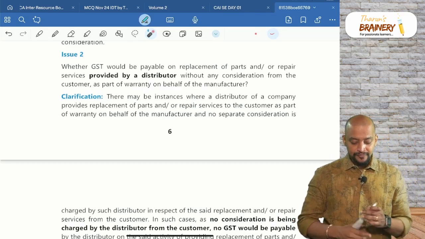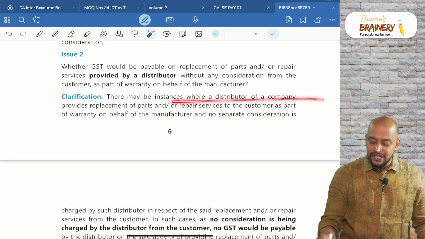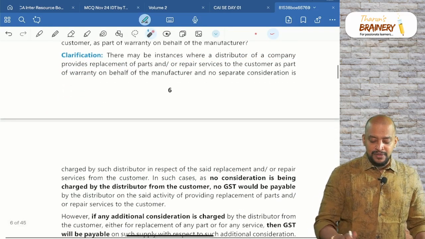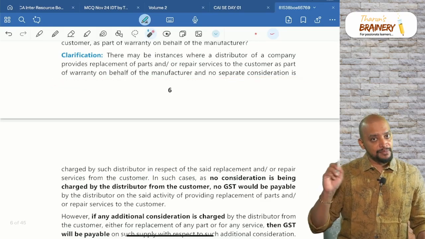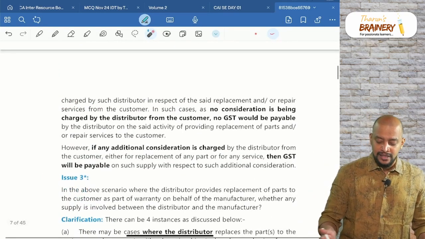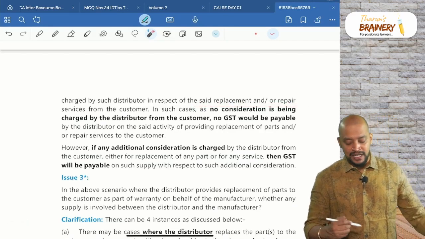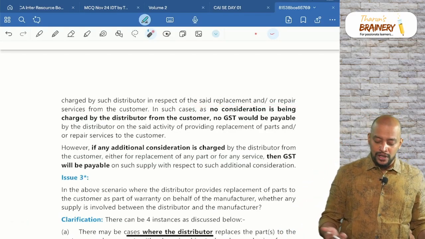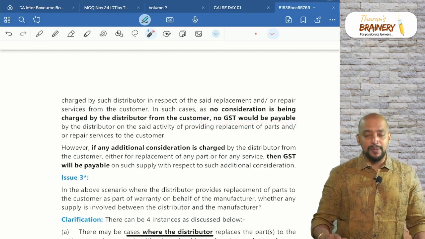Got it? So there may be instances where the distributor of a company provides replacement of part or repair service to the customer as a part of warranty on behalf of manufacturer, and no separate consideration is charged by distributor in respect of the said replacement and or repair service from the customer. No consideration is involved. So due to that reason, no GST will be payable.